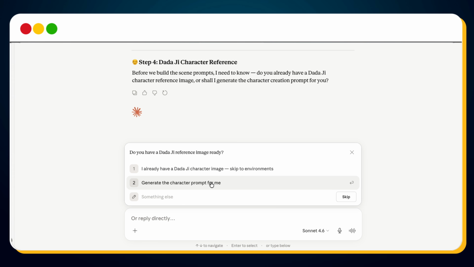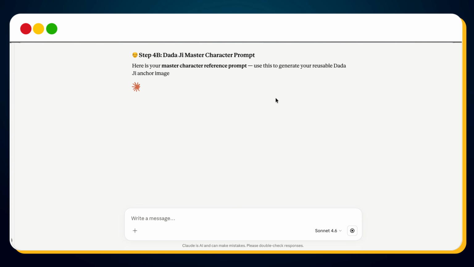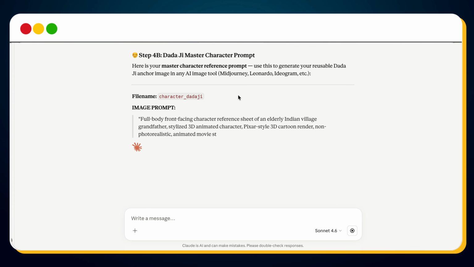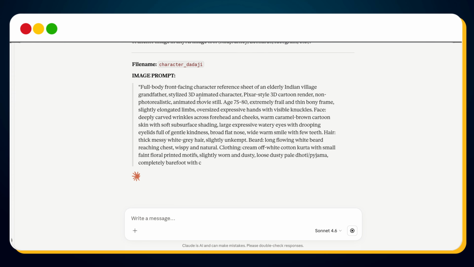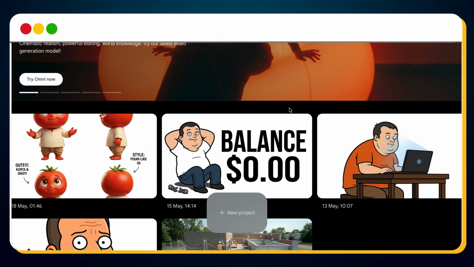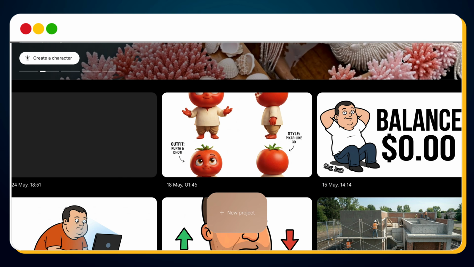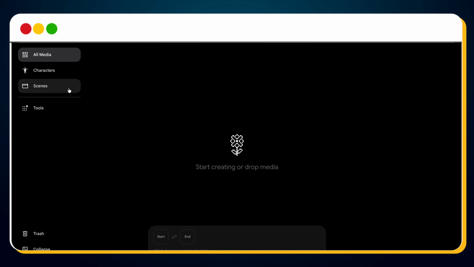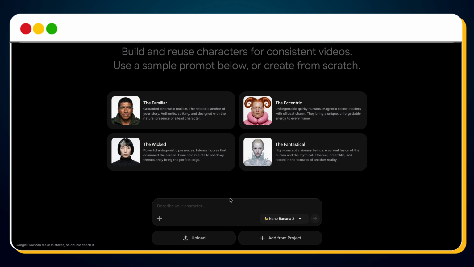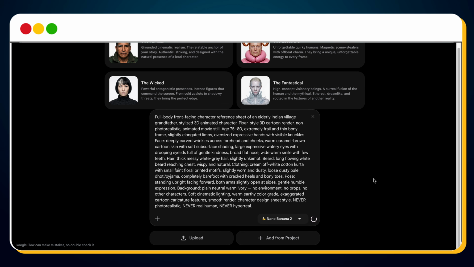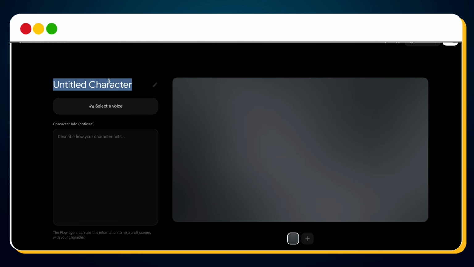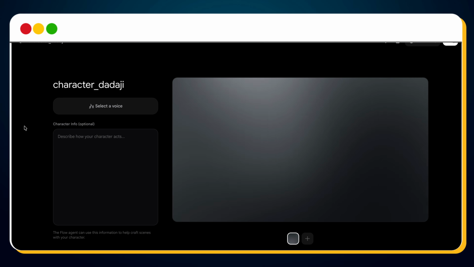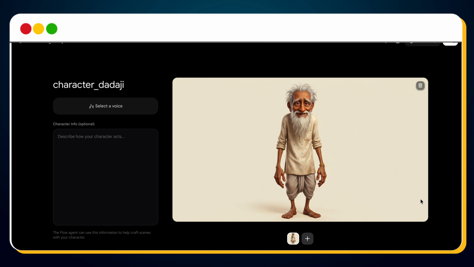I clicked, generate the character prompt for me. Claude instantly generates a detailed character prompt. It also generates a file name. Now let's bring Dadaji to life. Open Google Flow. You'll find the link in the description. Create a new project. Then click character in the left sidebar. Paste the Dadaji prompt. While Flow is generating, return to Claude and copy the file name. Once the image is ready, rename the character using the file name suggested by Claude. And just like that, Dadaji is ready.